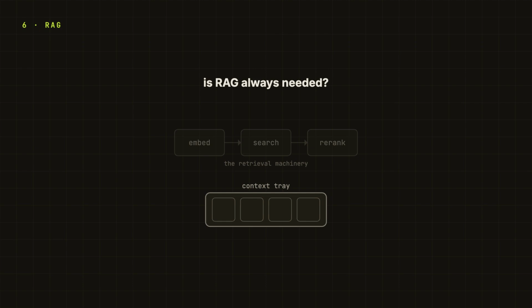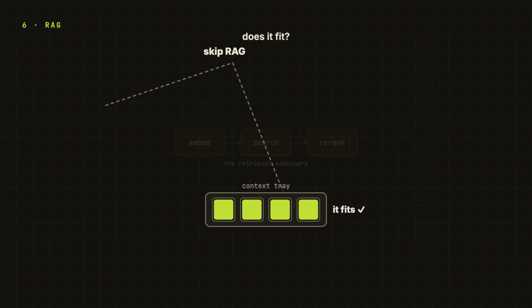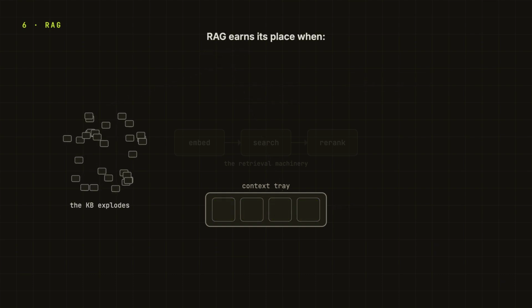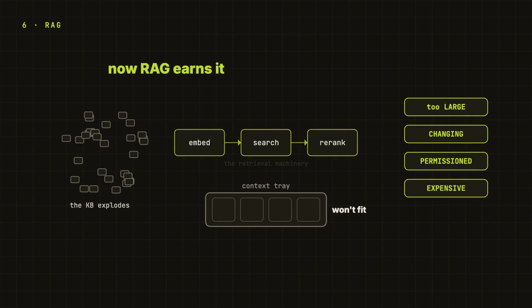And that also tells us when RAG is overkill. If the entire knowledge base fits cleanly in the context window, maybe just put it there or cache the prompt. No need to build a retrieval system just because it sounds more like AI. That is completely overkill. RAG starts making sense when the evidence set is too large, too changing, too permissioned, or too expensive to carry around every time.